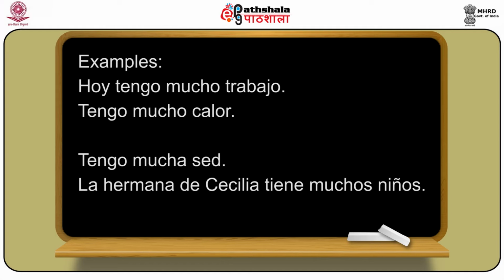So if I say I'm very thirsty, this very is used in this sentence in Spanish, it will be mucha. The same thing can be said as tengo mucha sed. And another example with plural, if I say Cecilia's sister has lots of kids, so this lots of kids is plural, that is masculine. So this will be said as la hermana de Cecilia, meaning Cecilia's sister. So la hermana de Cecilia tiene muchos niños.